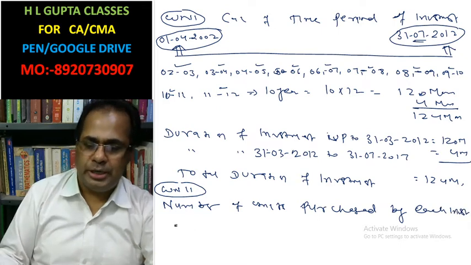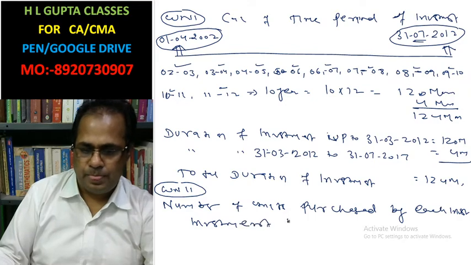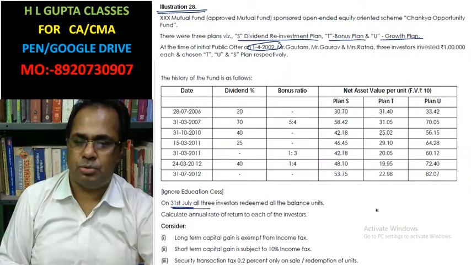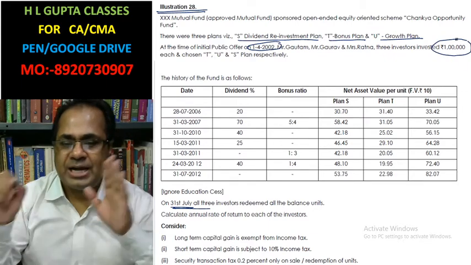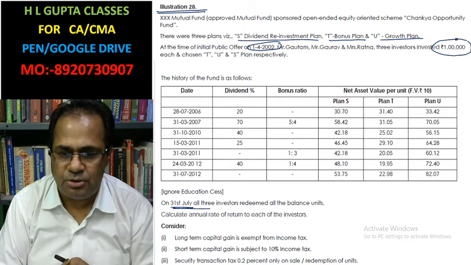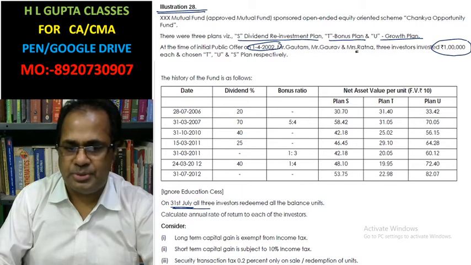Look at the investment amount. The investment amount is already given here. Each invested rupees 1 lakh at face value, and the face value is rupees 10.